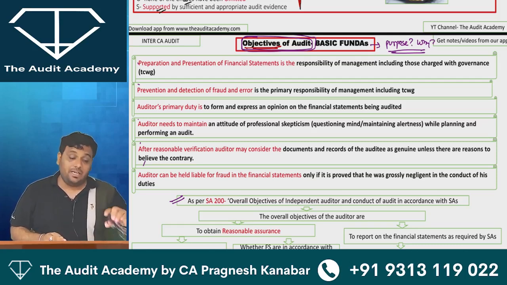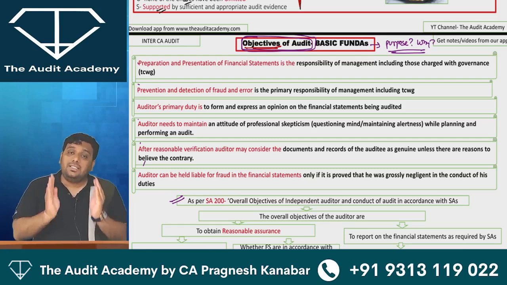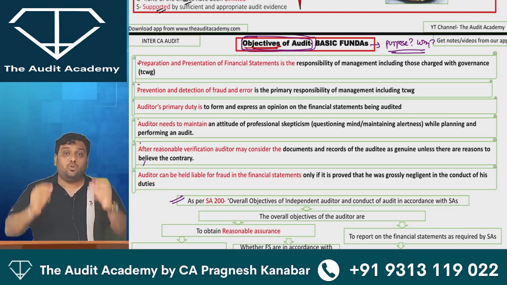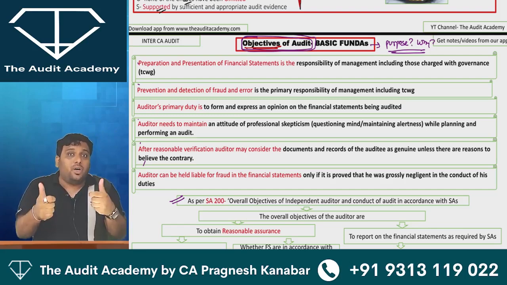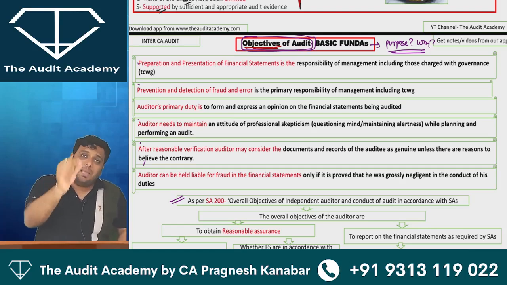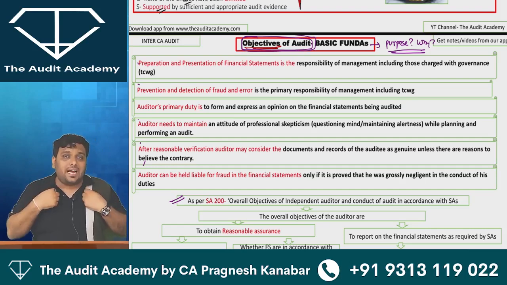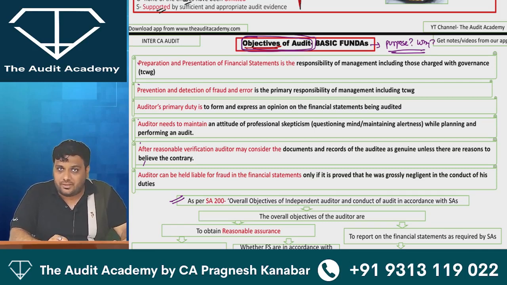Now, there is a very big logic to this answer that we need to understand. Auditor is just a professional examiner. Auditor is expected to maintain alertness. But auditor has not been appointed specifically to detect fraud. It is the same as a paper checker. If I am your paper checker, my main task is to check the paper and give the marks. My main task is not to find out the copy cases.